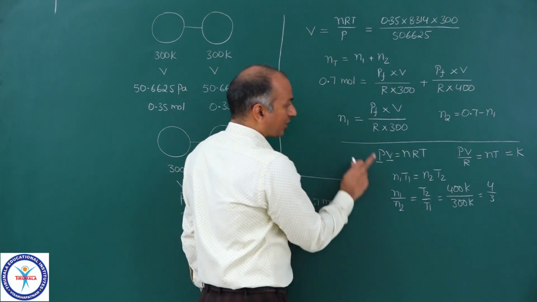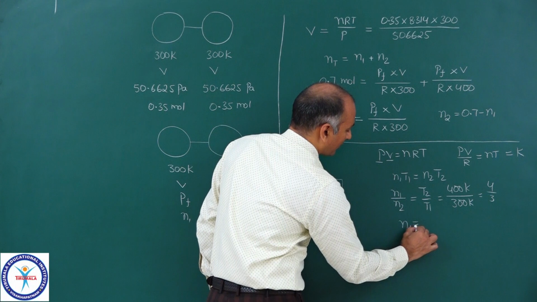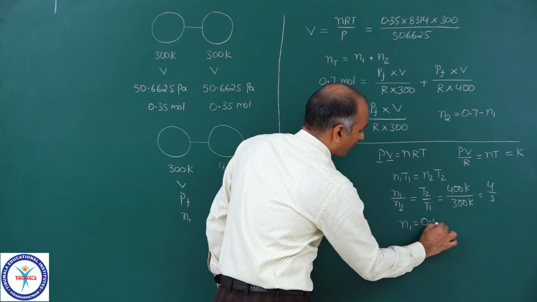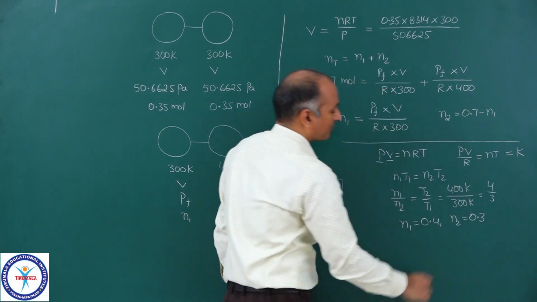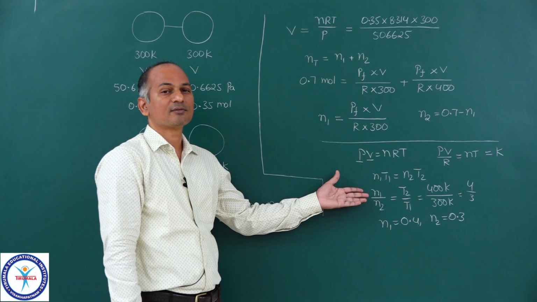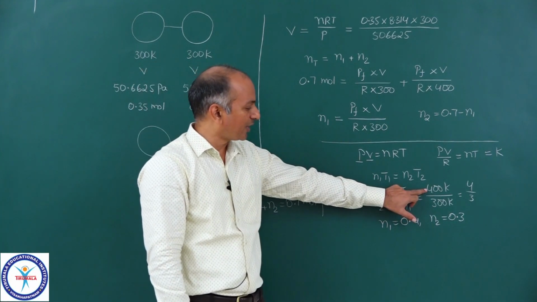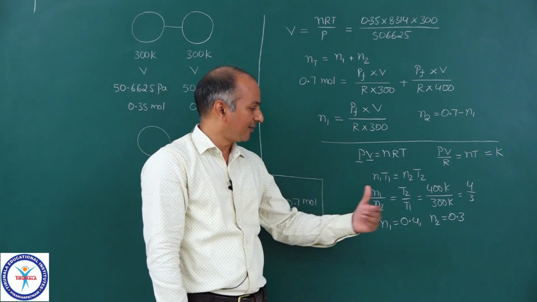So that means total moles 0.7. So you can say N1 is equal to 0.4 and N2 is equal to 0.3. And this way also you can calculate number of moles. See, second vessel temperature is 400. First vessel, that means left hand side, 300, right hand side 400.